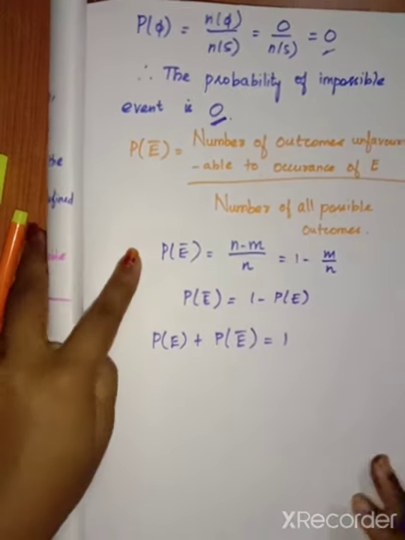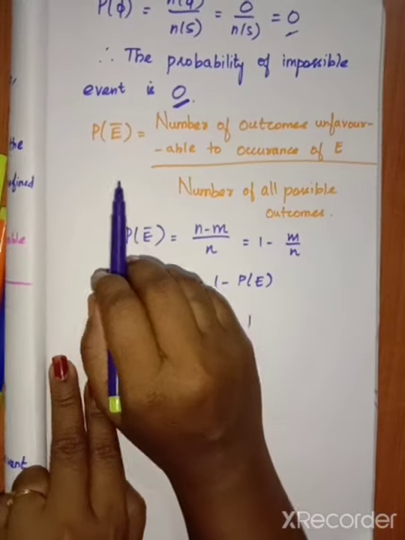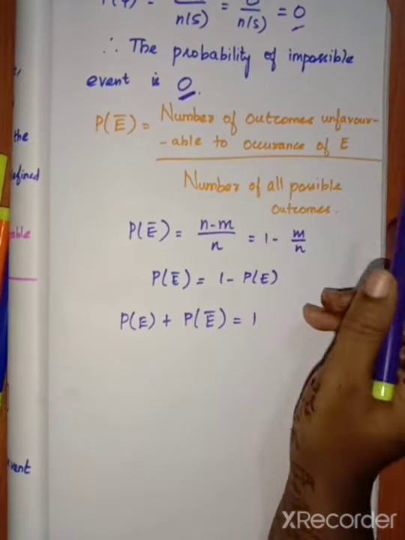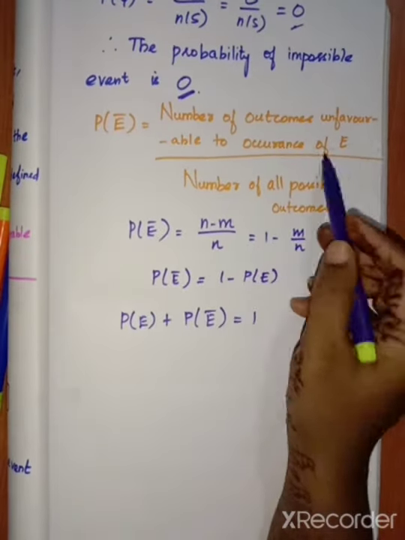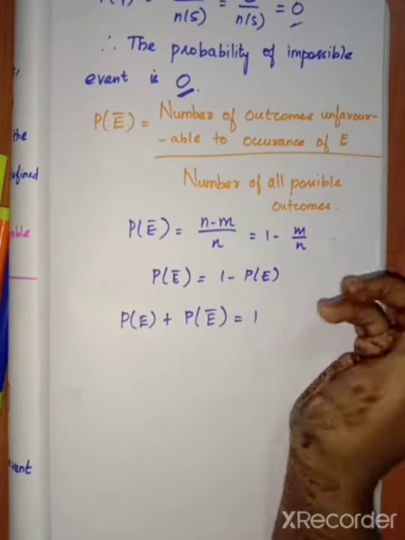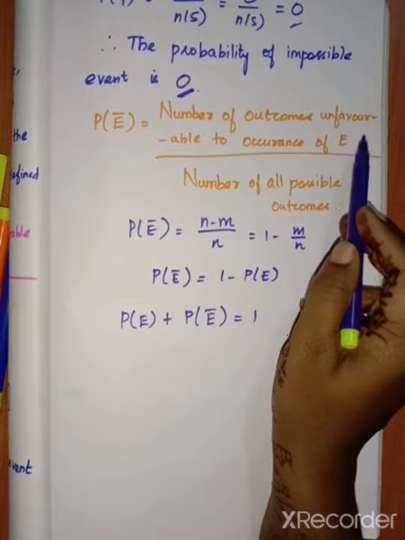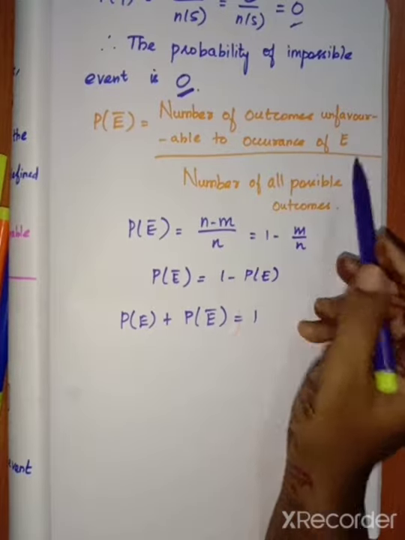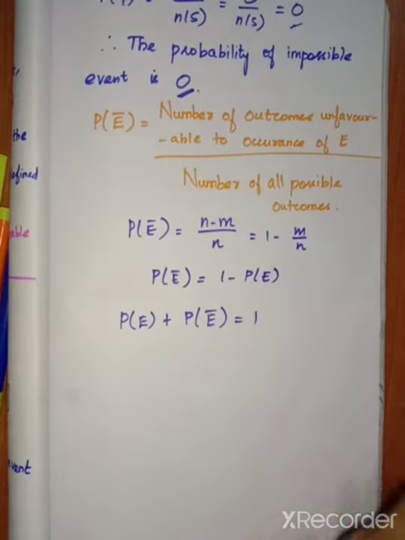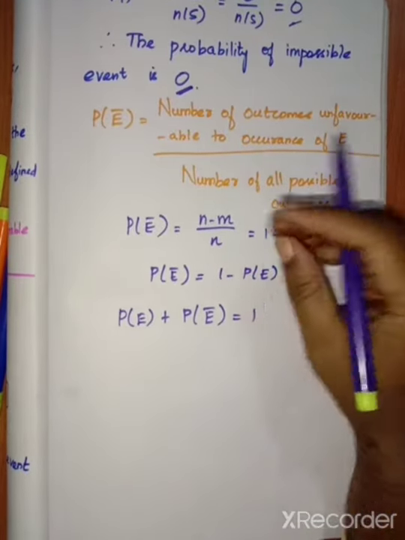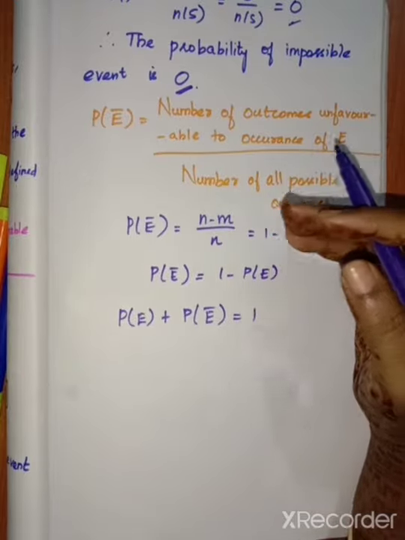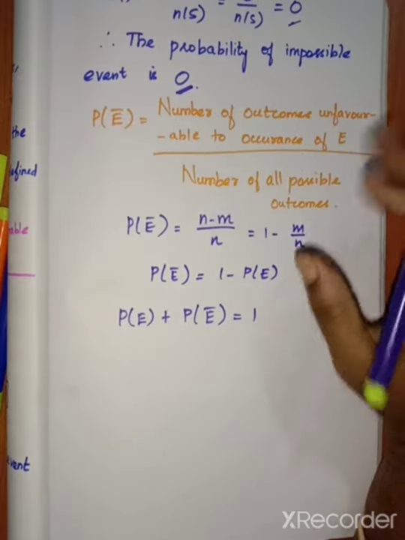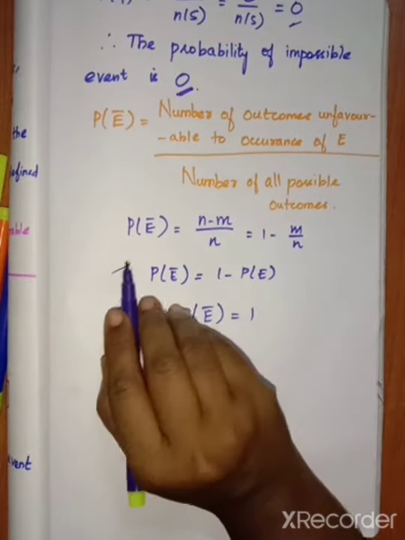Then next one is P of E bar, which is the number of outcomes unfavorable to occurrence of E divided by the number of all possible outcomes. Before that was favorable; this one is unfavorable. This is a step by step process, not needed for the sum, but you want to know how to get this P of E bar.